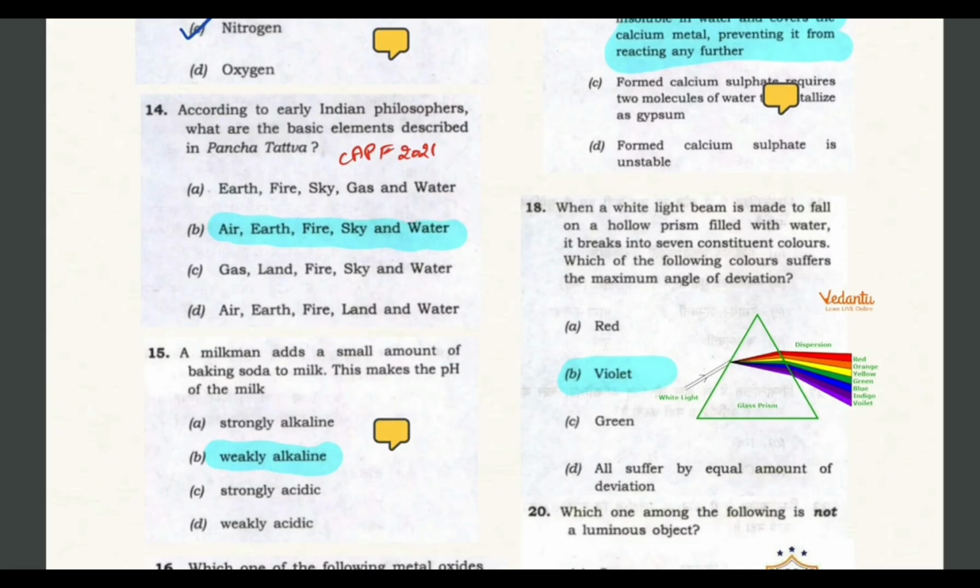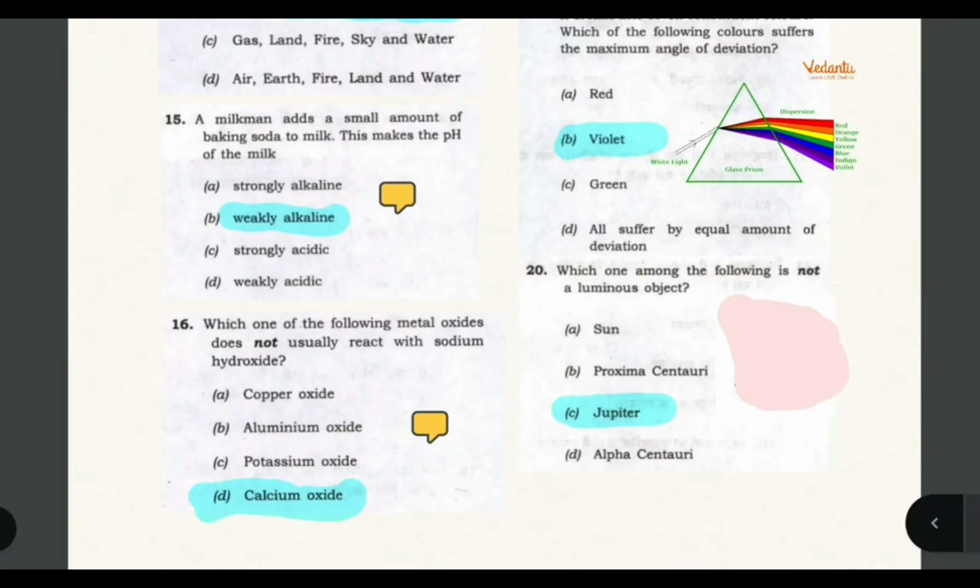When a white light beam is made to fall on a hollow prism filled with water, then the 7 constituents, which has the maximum angle of deviation? So violet will have the maximum and red will have the minimum. Red has minimum deviation, that's why it is also used in traffic lights. So here B, violet, will have the maximum deviation. Let's see the next question.